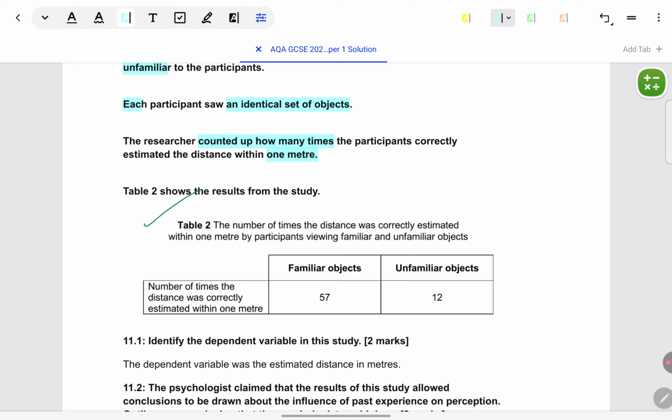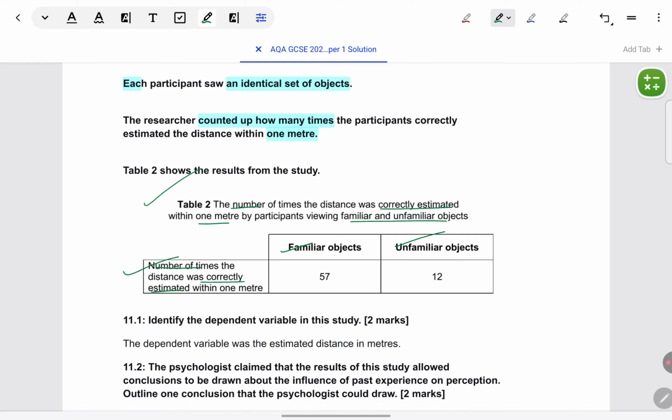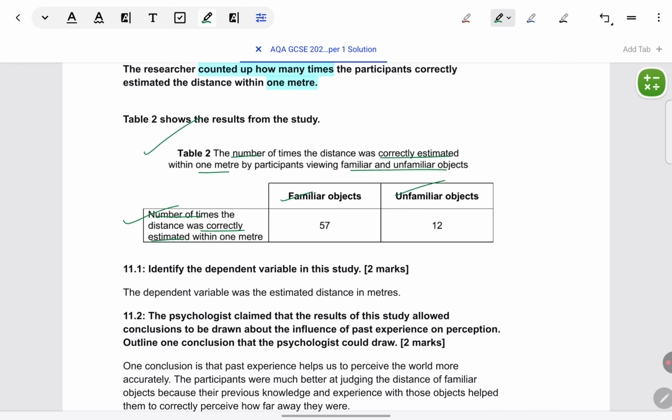The title of the table we should always read first. Number of times distance was correctly estimated within 1 meter by participants viewing familiar and unfamiliar objects. In the columns, we can see familiar and unfamiliar, and in the rows, the number of times they correctly estimated. Okay, now many things we will have to answer from here. I hope you're seeing how many synoptic questions come, how much research methods is used in each section. So I hope you're making your research methods application very strong.